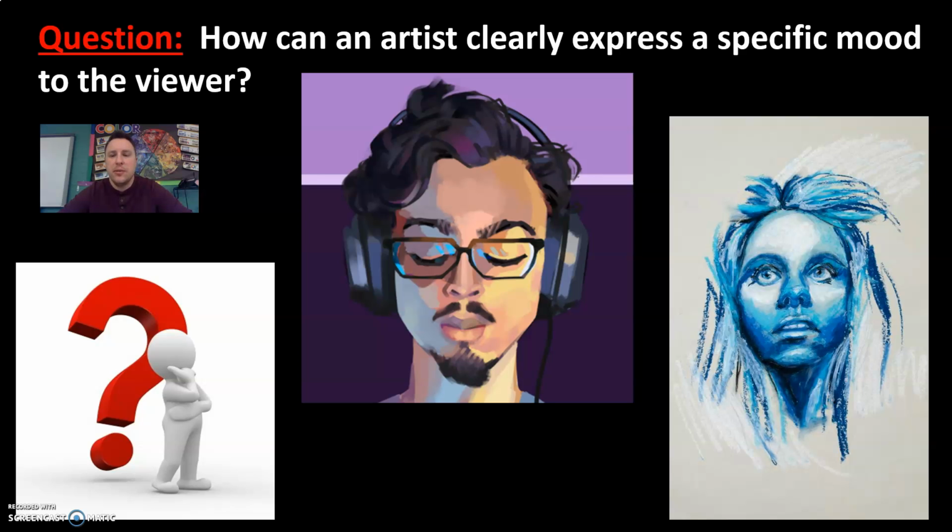Whereas just to touch on the image on the right, I talked about applying your color in a fast method that shows the motion of the brush lines. That can help represent something that shows more of a physical change in your mood, such as anger or shock or fear. Having those colors or those lines applied in a loose way that shows that motion can also help show that mood.